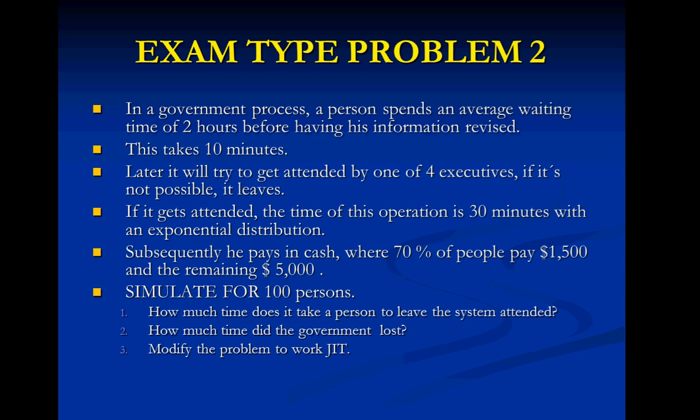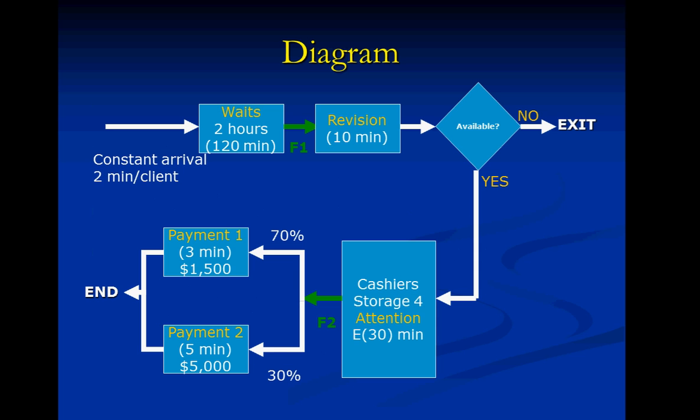As in other videos, we're going to see the diagram to give an explanation of this problem. First, there is a constant arrival of 2 minutes per client. We are going to wait 2 hours, 120 minutes. We don't need a queue to wait. But when the government facility is open, we form a line, we form a queue, and we wait for a revision process of 10 minutes.